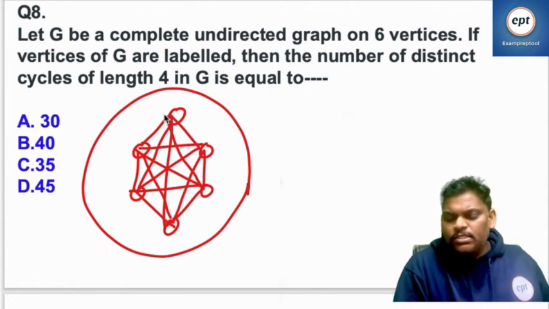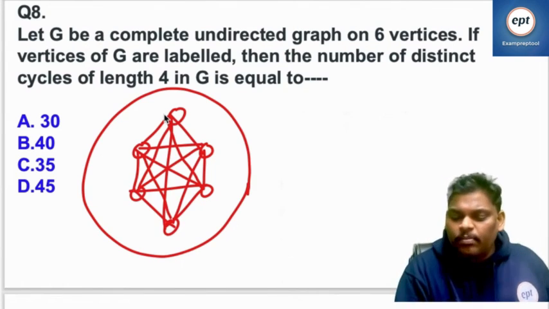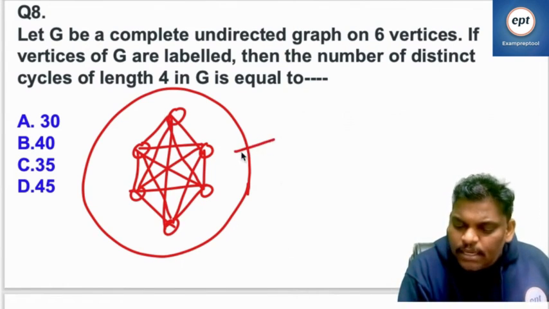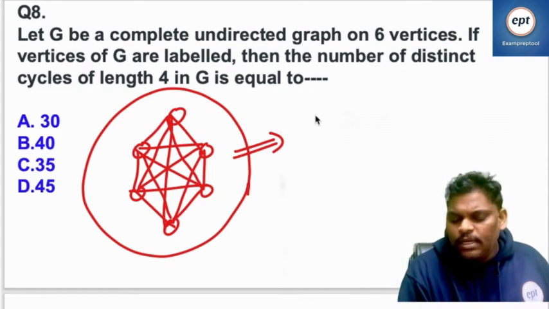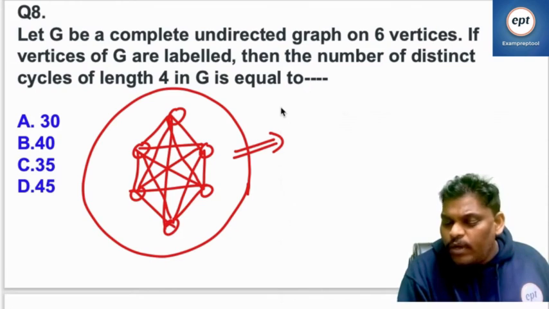Every possible combination. Every vertex has degree 5. Now see what happened. He is asking in this 6 vertex complete graph, how many 4 length cycles are possible?